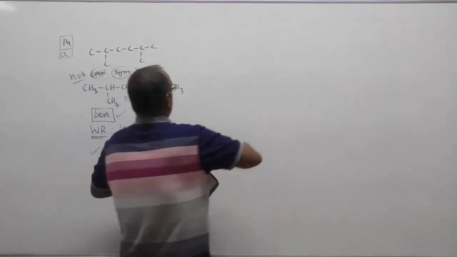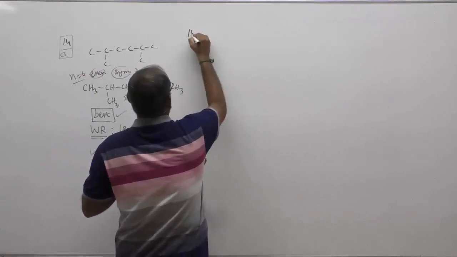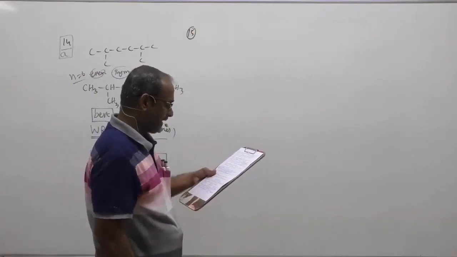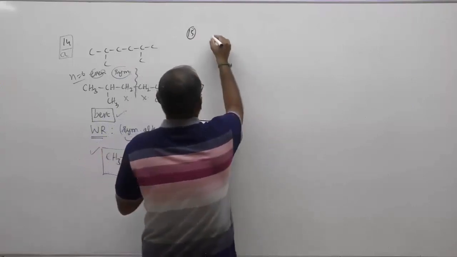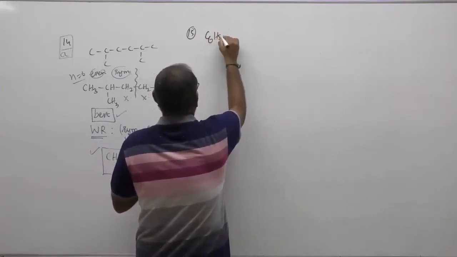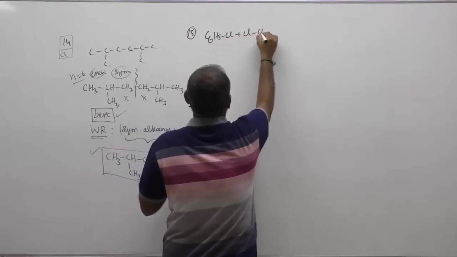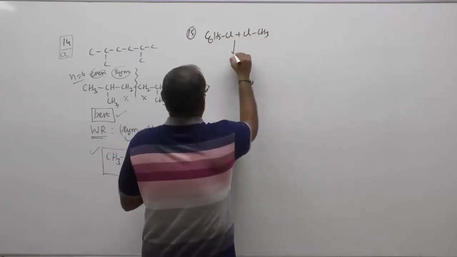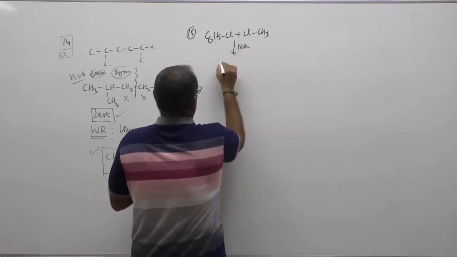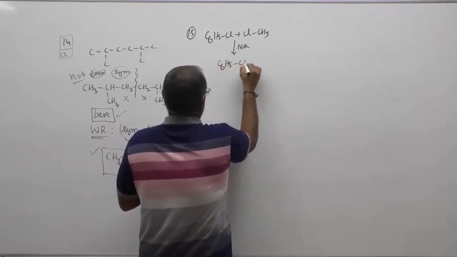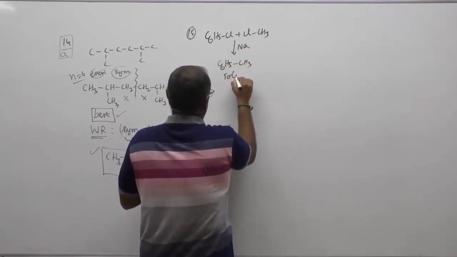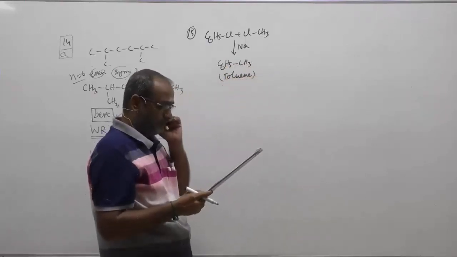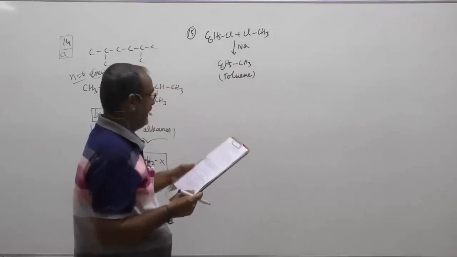What about the next one? Question number 15. When chlorobenzene is reacted with chloromethane in the presence of metallic sodium, Wurtz-Fittig reaction, you will get C6H5CH3. That is your toluene. A is obtained. A is toluene.